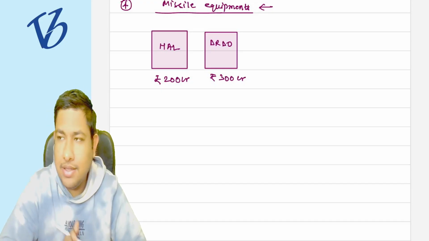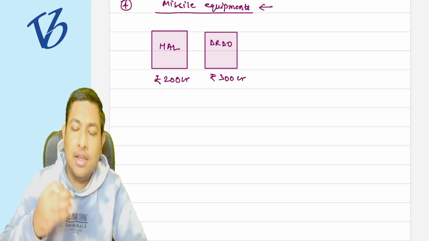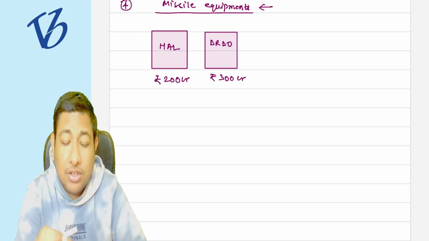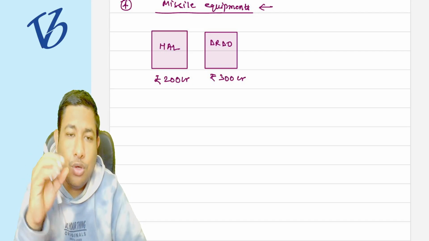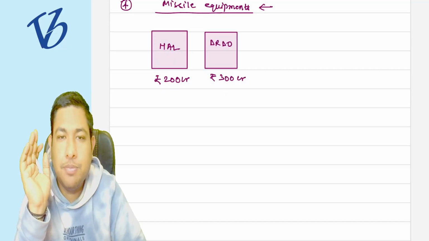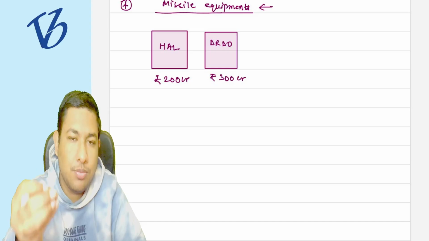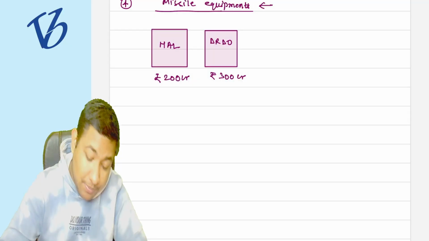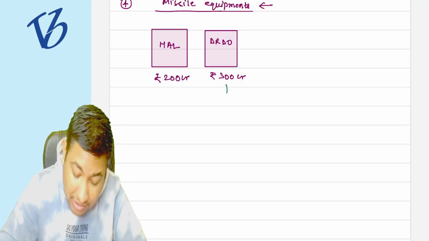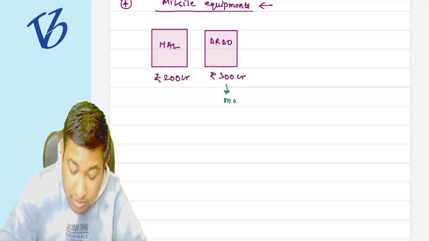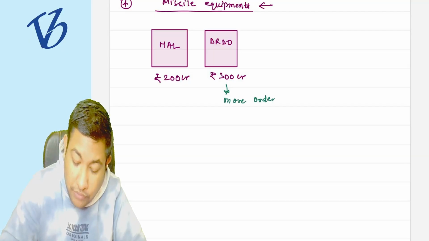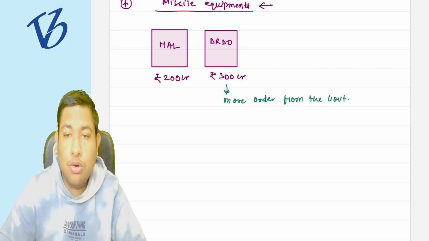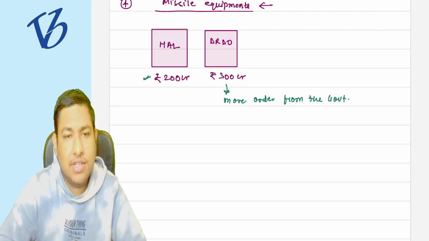Understood this first of all? So the government said that to acquire the missile equipment, HAL you have the license to import 200 crore rupees of missile equipment, and DRDO you have the license to import 300 crore of equipment. But now suppose there is a year where the DRDO gets more orders from the government, and HAL does not have such orders.